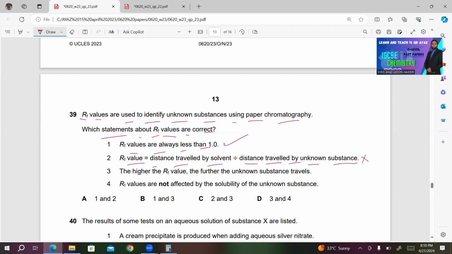In fact, it is distance traveled by unknown substance divided by distance traveled by solvent. 3, the higher the RF value, the further the unknown substance travels. This is also correct because a higher value of RF indicates that the unknown substance travels a lot. What about 4? The RF values are not affected by the solubility of the unknown substance. Definitely, it will be affected by the solubility of the unknown substance. So 1 and 3 are the right answer.